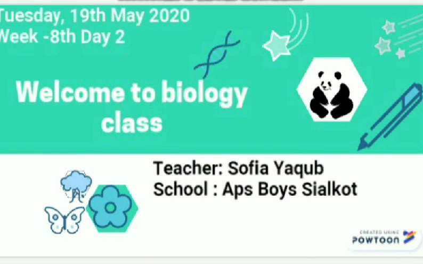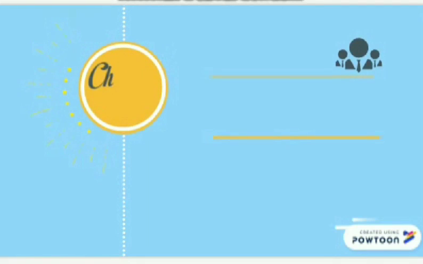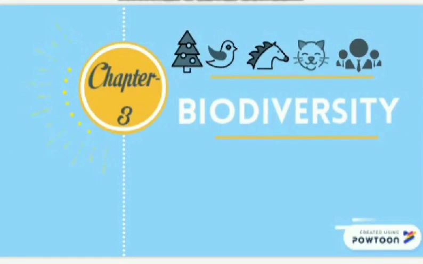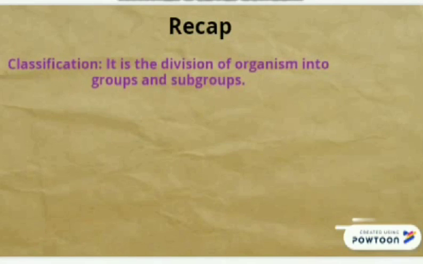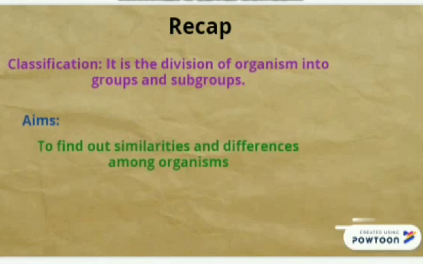Today is Tuesday, 19th May 2020, and the 8th week. The chapter we are studying is biodiversity. Let's see what we studied in our previous video. We studied classification. Classification is the division of organisms into groups and subgroups, and it is done to find out the similarities and differences among organisms and to find their evolutionary history.